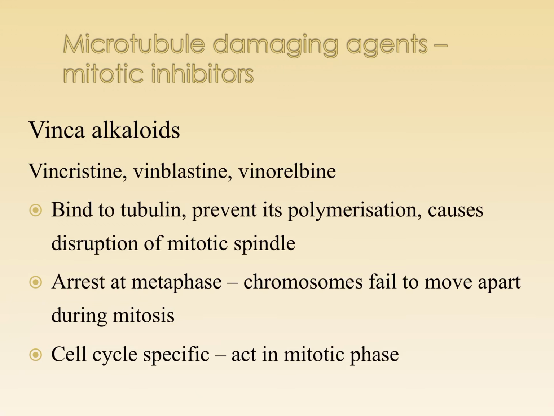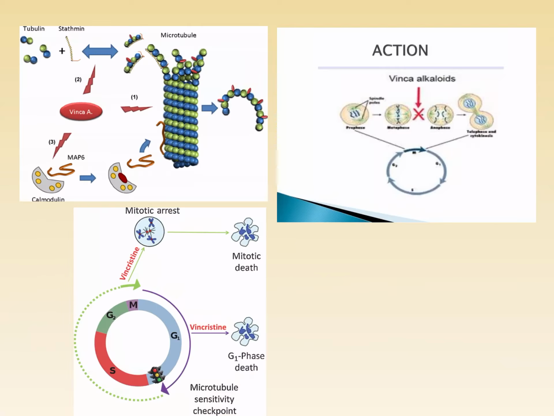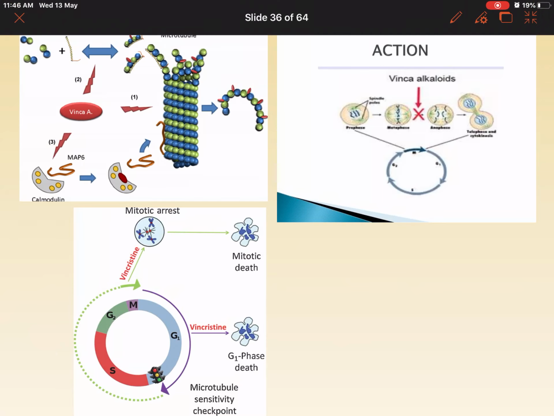So let's look into vinca alkaloids. Vinca alkaloids are derived from the periwinkle plant. What is the role of this? This binds to tubulin and inhibits its polymerization. What is tubulin? Tubulin is a microfilament which is involved in cell division. All of us know once the chromosomes are divided, they move away. They divide the cytoplasm and the chromosomes move away, forming two cells.